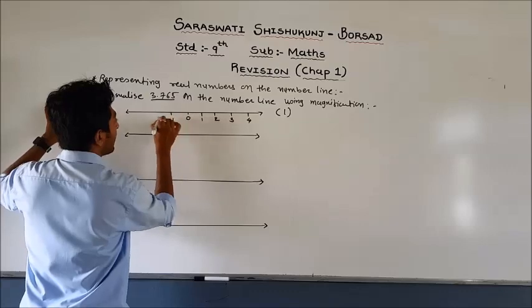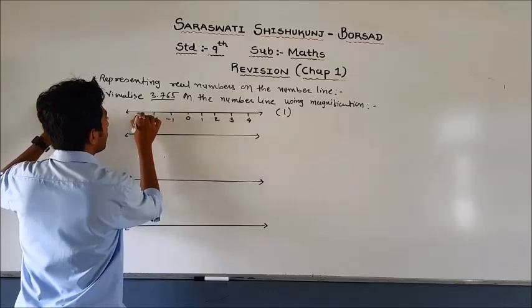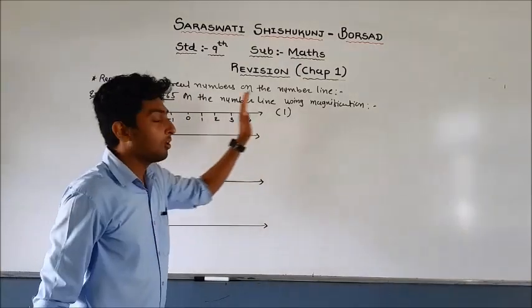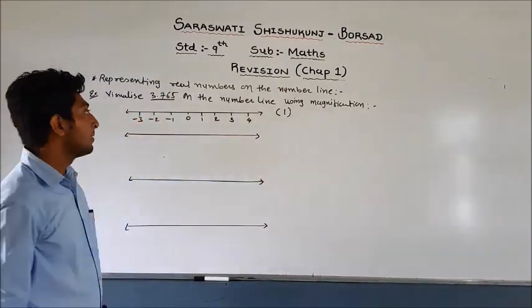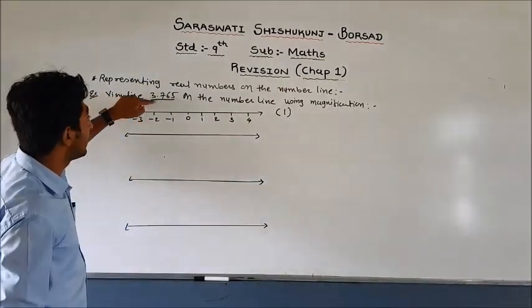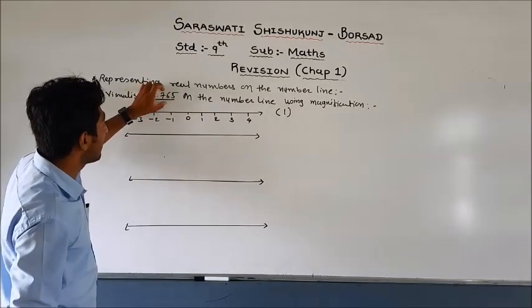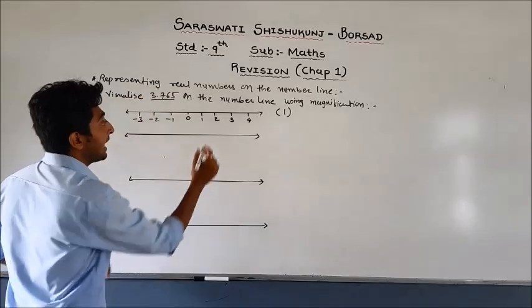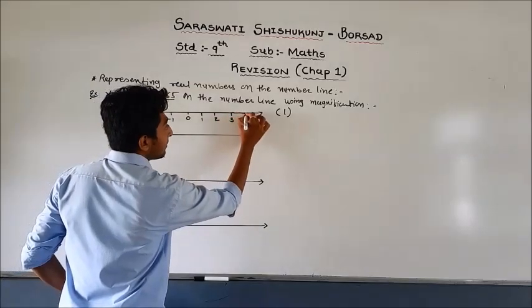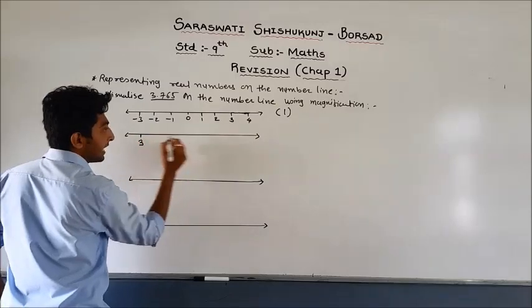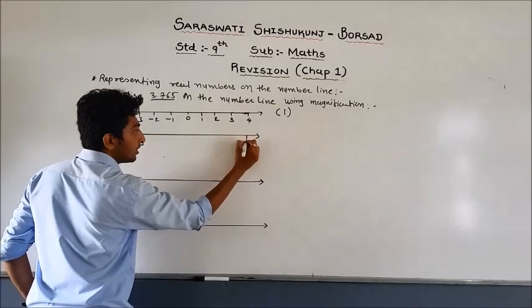On the left hand side there are negative numbers, on the right hand side there are positive numbers. Now what you have to visualize? 3.765. Now you know that this number comes between 3 and 4. So let us first of all write 3 and this is your 4.